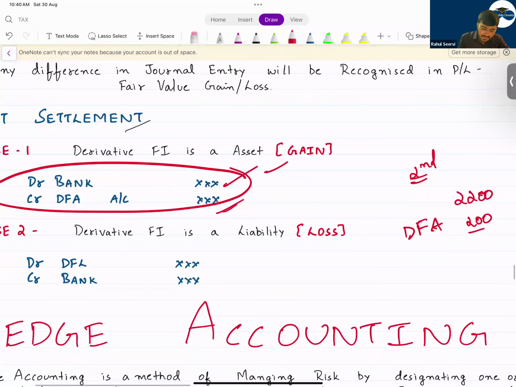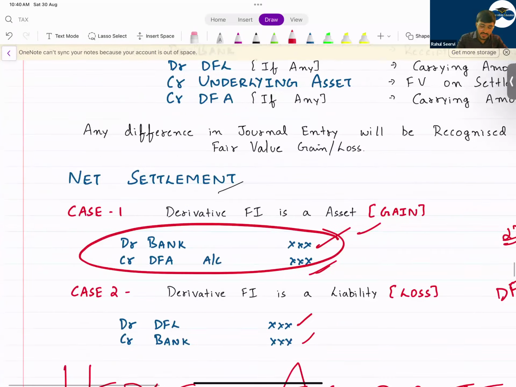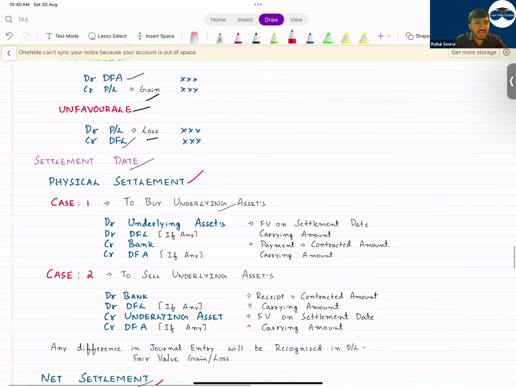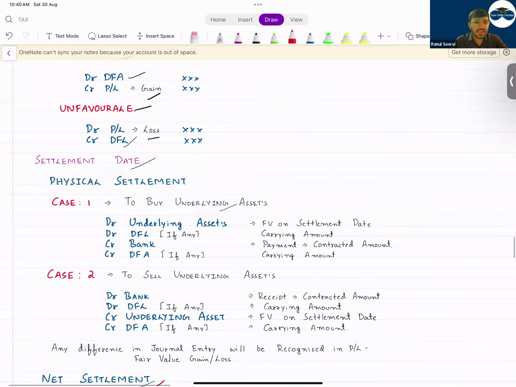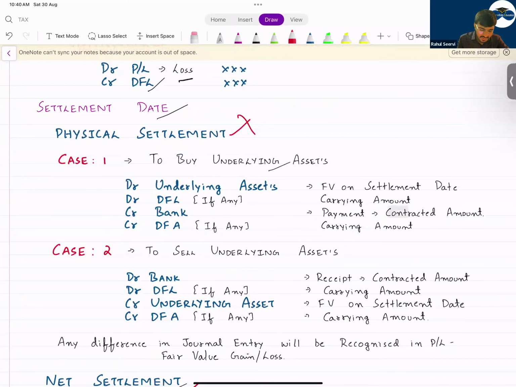And vice versa, if there is a loss, that means I will have to pay you. This is the case when the settlement is done net in cash. I have not seen a question where the examiner is asking about physical settlement. If there is a physical settlement, this will not be tested. I have not seen such questions, so no need.